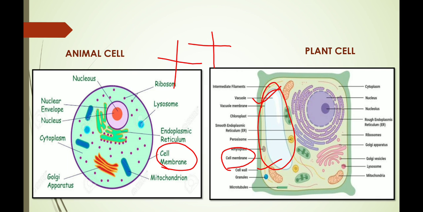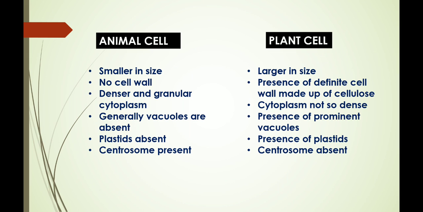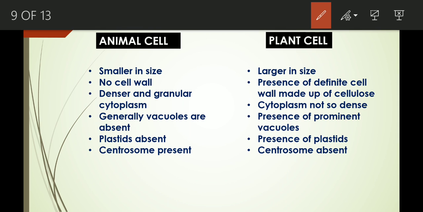Now, let's see what are the differences present between an animal cell and a plant cell. From the previous slide only, it is very much clear to us that animal cell is smaller in size than the plant cell and no cell wall is present in animal cell. And another thing that we have already said, vacuoles are absent in case of animal cell, right?